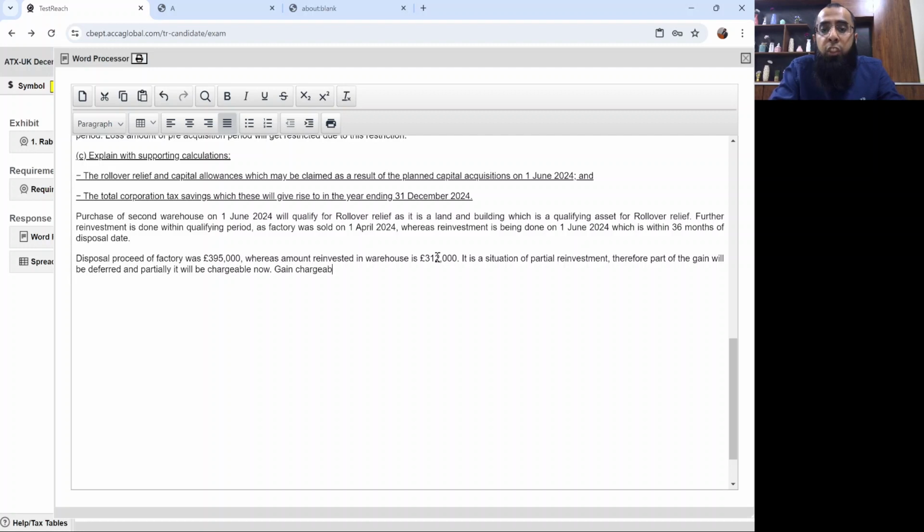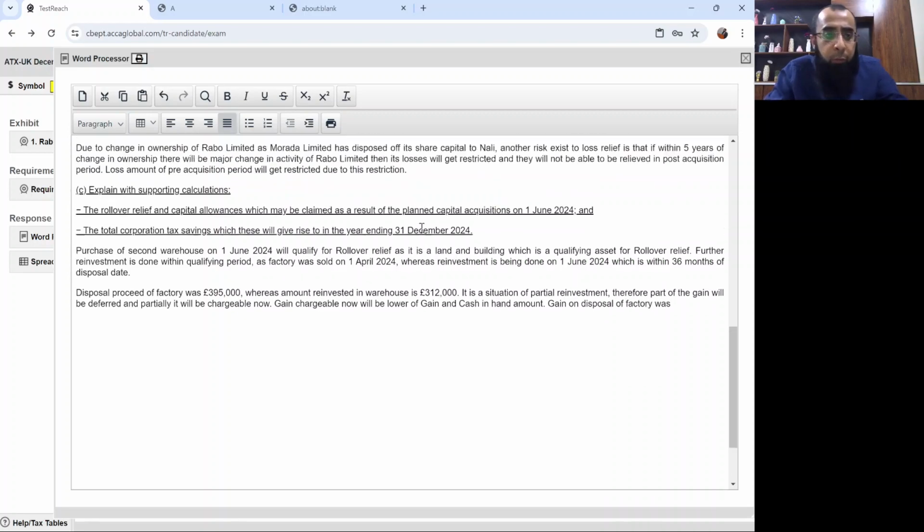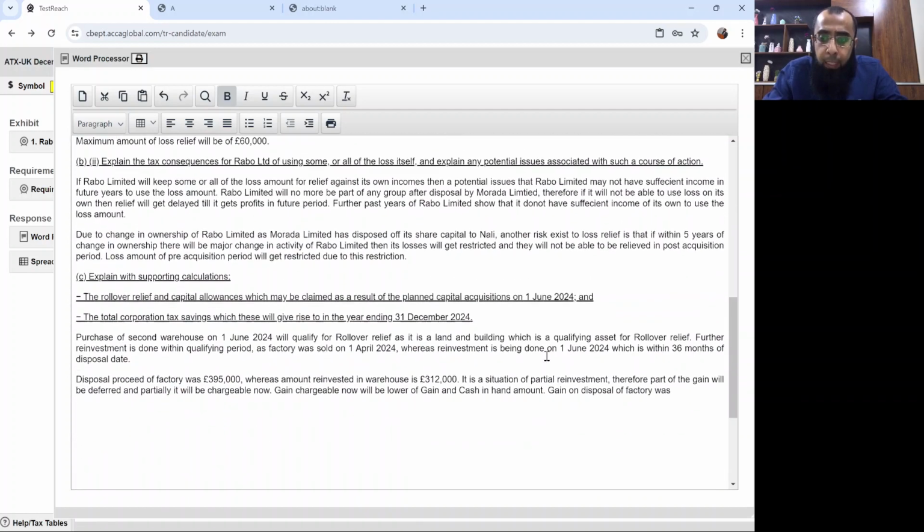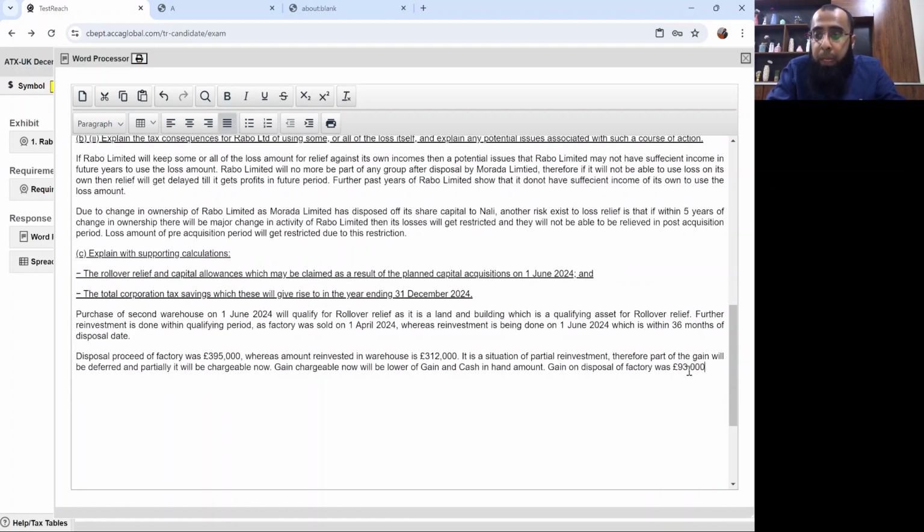Okay, gain chargeable now will be lower of gain and cash in hand amount. Gain on disposal of factory was, if you remember, we just calculated it ourselves, 93,000 pounds, whereas cash in hand after reinvestment is 395,000 pounds minus 312,000 pounds.